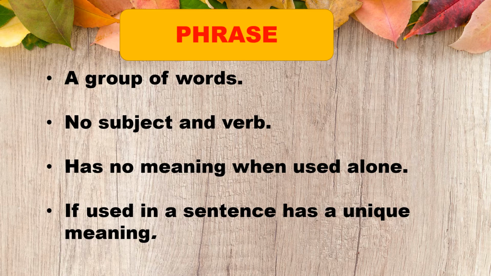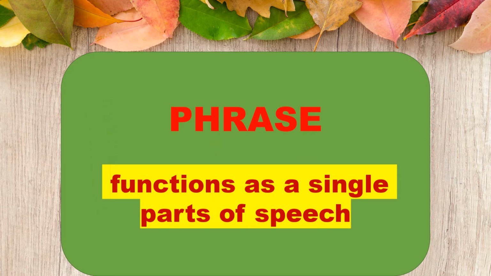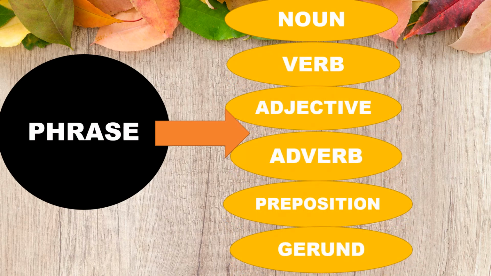But if it is used in a sentence, it gives a unique meaning. So that is called a phrase. Each phrase functions as a single part of speech. And basing on its function, we identify different types of phrases. They are noun phrase, verb phrase, adjective phrase, adverb phrase, preposition phrase, and gerund phrase.